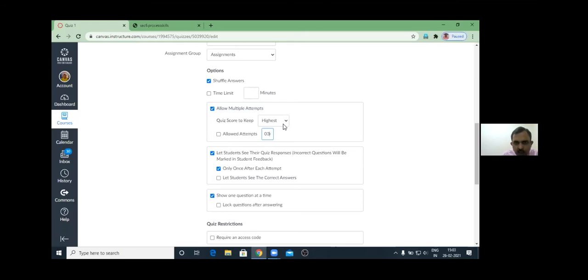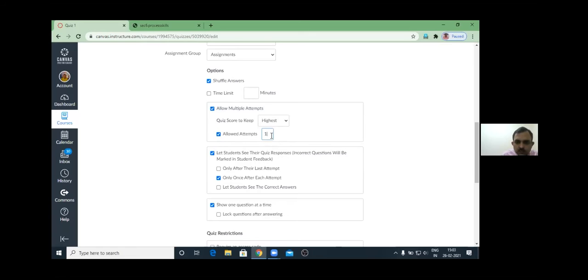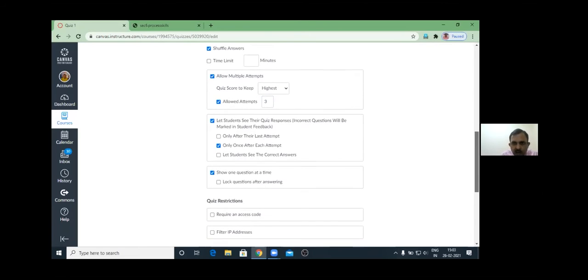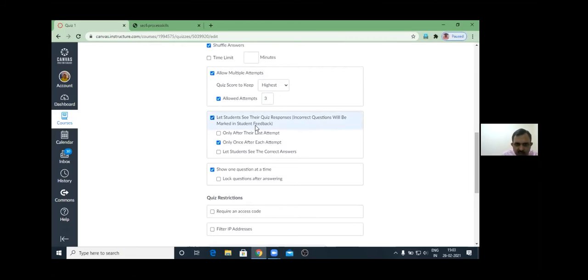Then what will be the score? The latest score will be kept, the average score of all attempts will be kept, or the highest score will be kept. So this is also an option for what score of the learner will be counted. Then, can the learner see the quiz responses, meaning the correct answer and incorrect answer? When? Only after each attempt, only after their last attempt, or they can see the correct answer whenever they want to see. So this freedom is again in your hands.